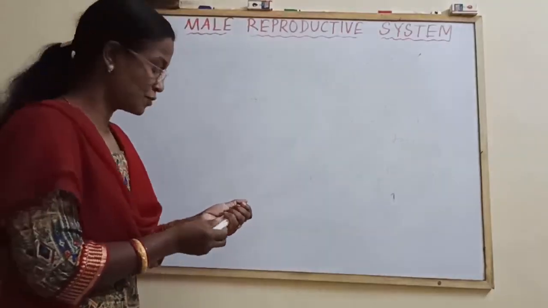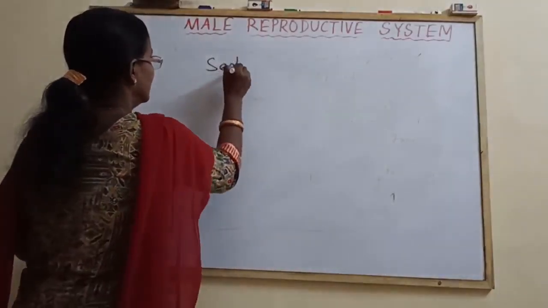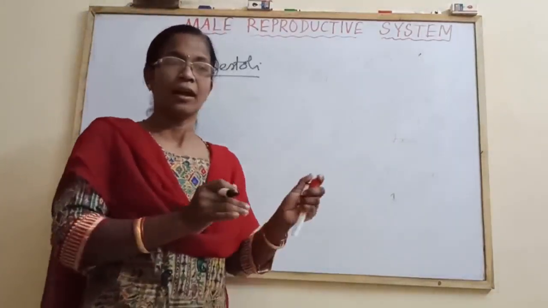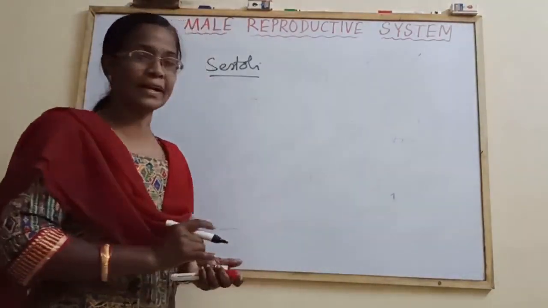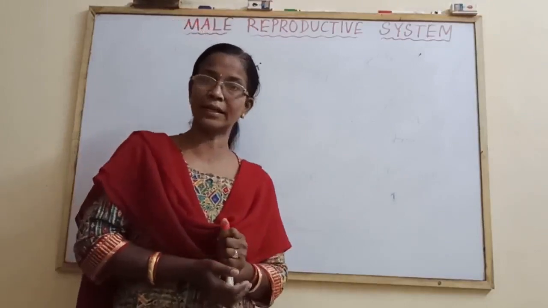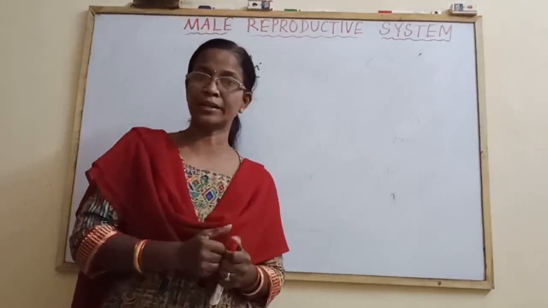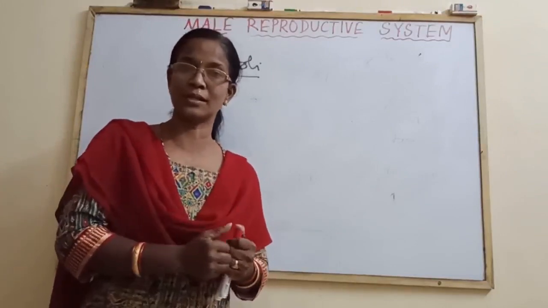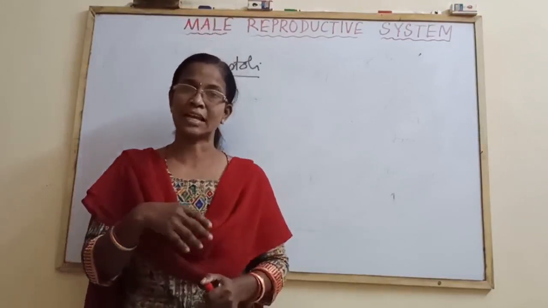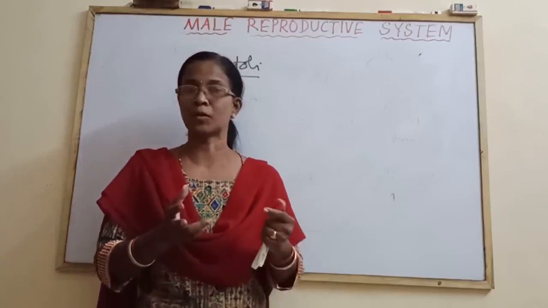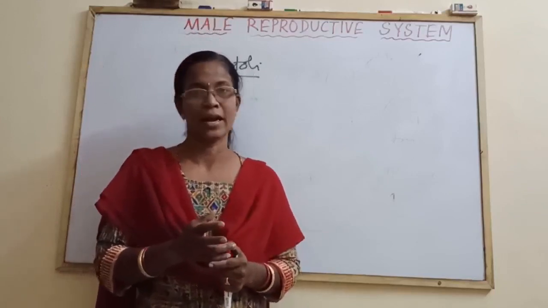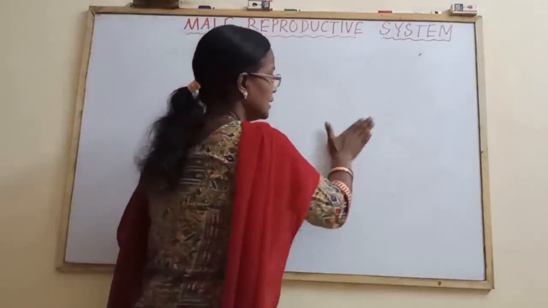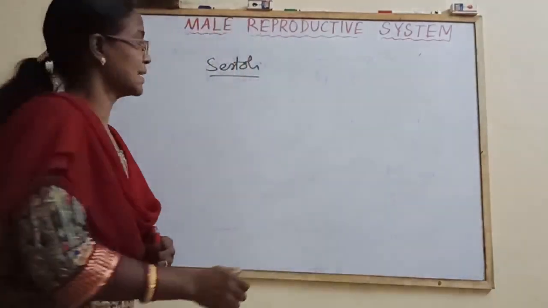Then what is the function of Sertoli cells? Sertoli cells, their structure, location and functions. They are elongated cells, and secrete which hormone? Anti-Mullerian hormone, and they are nutritive. They provide nutrients to the developing spermatozoa, and have other functions, like being capable of inducing spermatogenesis under the influence of FSH. So this is about the testes, which along with the epididymis together form the testicles.